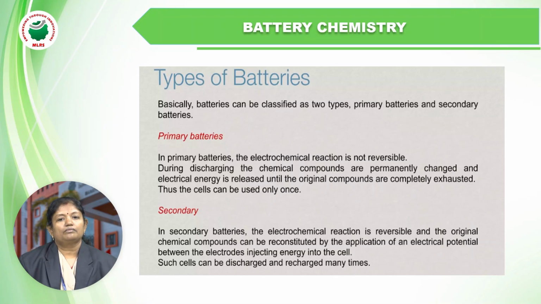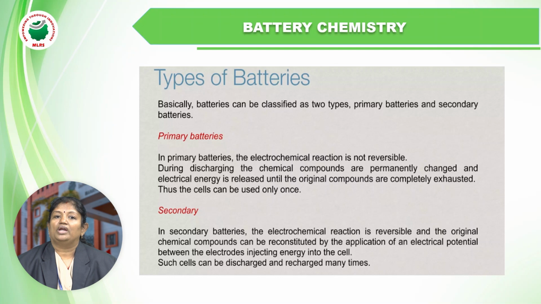First of all, batteries are of two types. There are different types, but especially when coming to electrochemical cells, there are the primary battery and the secondary battery. Generally, we see usable and reusable, rechargeable and non-rechargeable batteries. Rechargeable batteries can be used a number of times, but a non-rechargeable battery is for only one time usage.